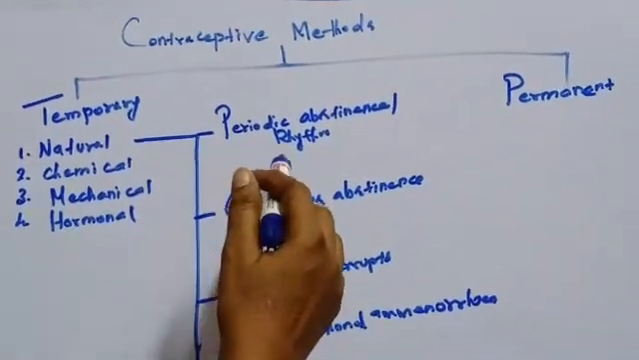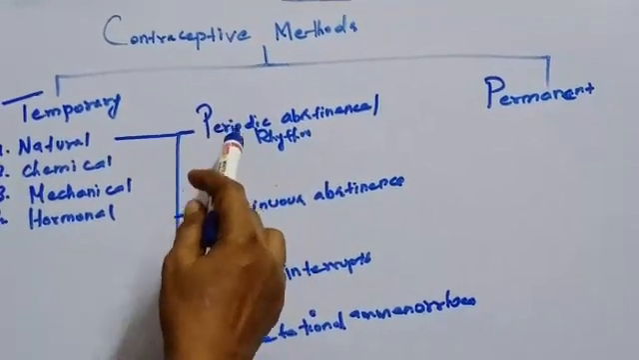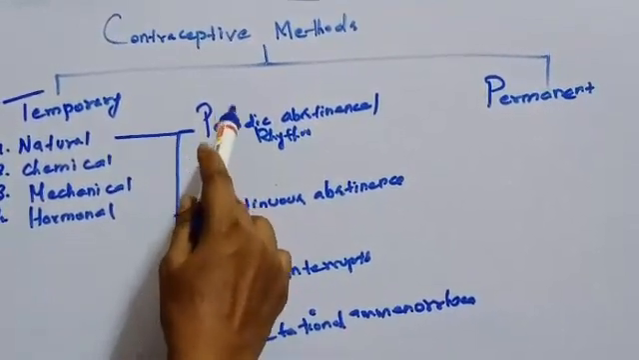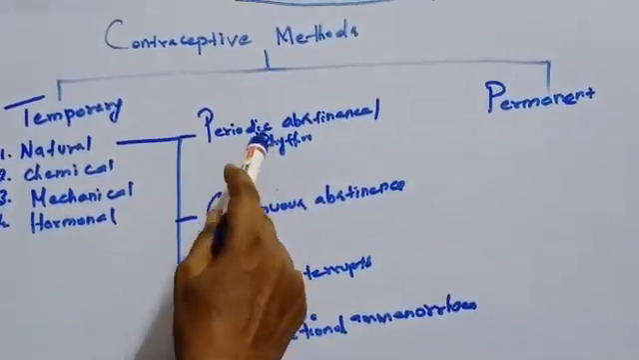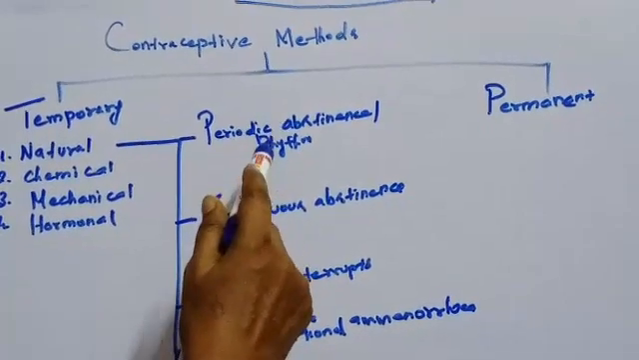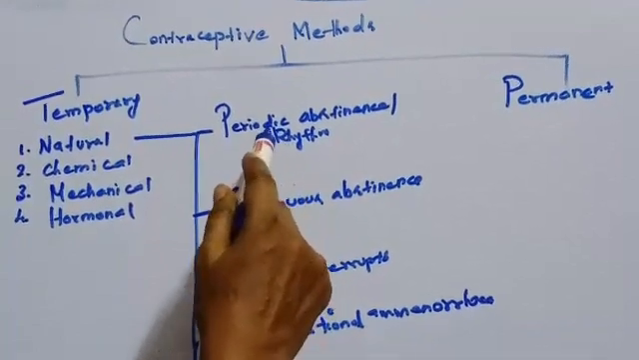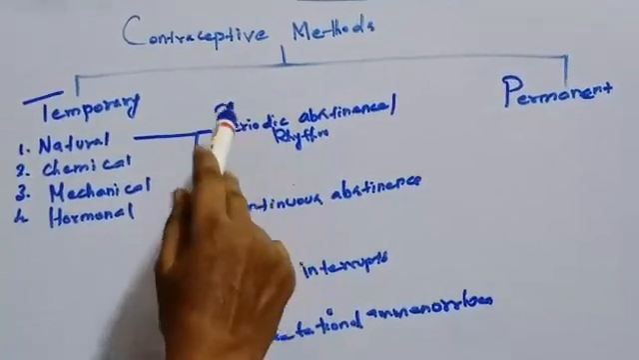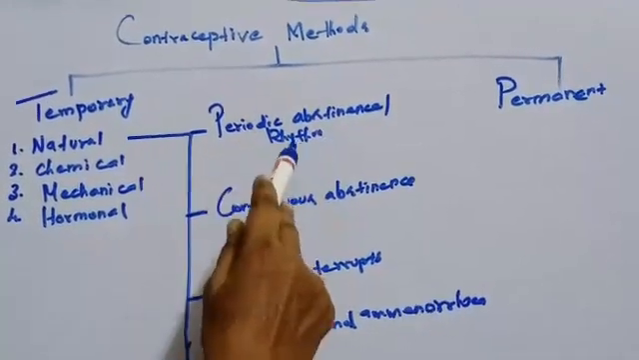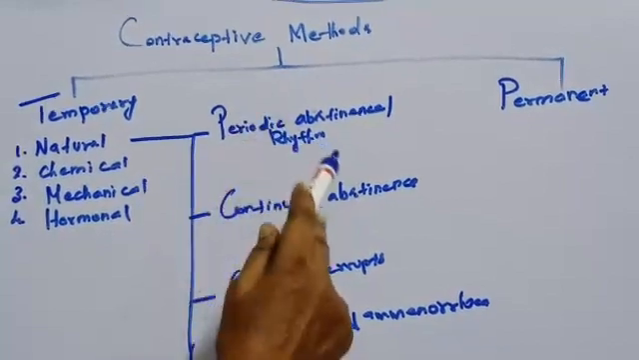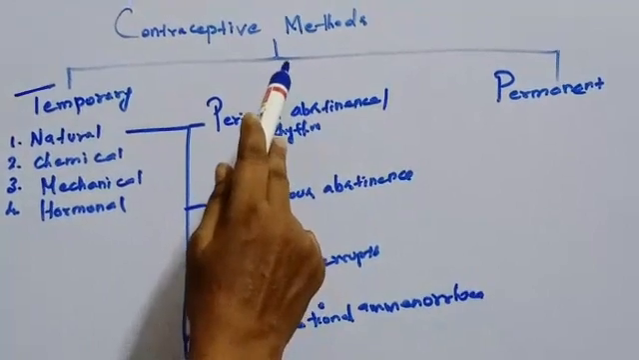First we'll see periodic abstinence, or the rhythm method. In the previous class we saw that ovulation occurs about the 14th day of the menstrual cycle. The ovum survives for 2 days, and the sperm also remain alive for 72 hours in the female reproductive tract. During those days, coitus should be avoided. If coitus is avoided, there is no conception, that is pregnancy. The chance for pregnancy is less.